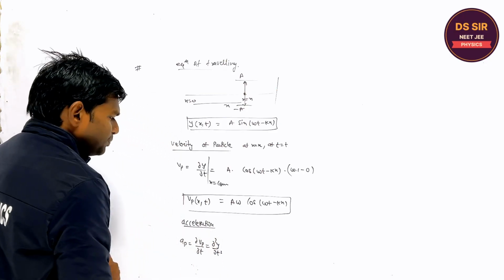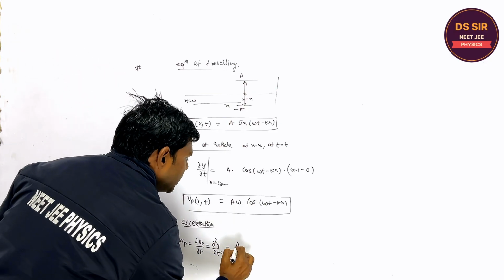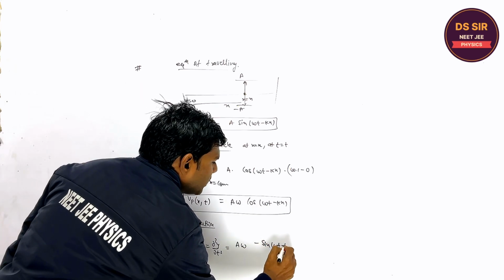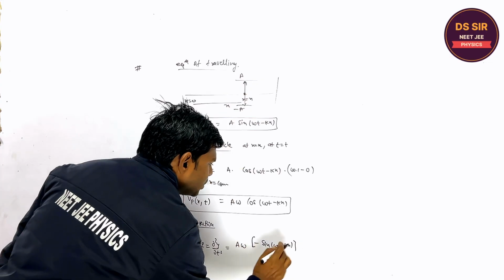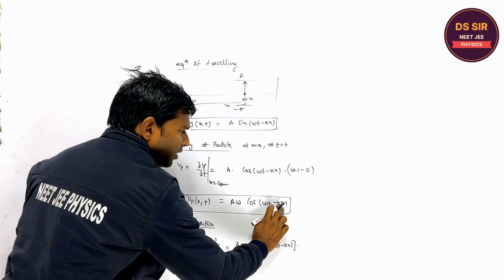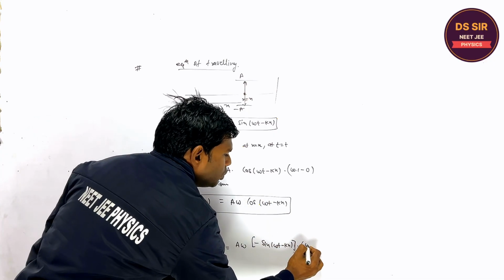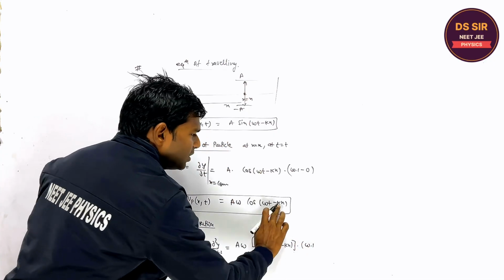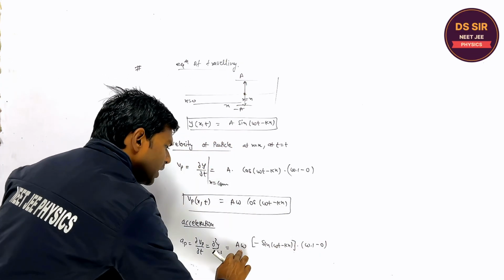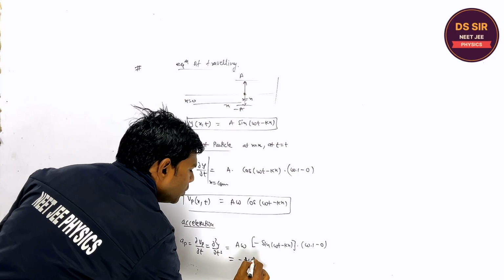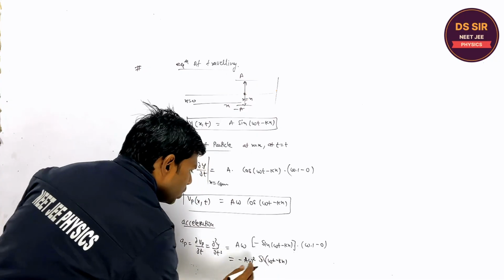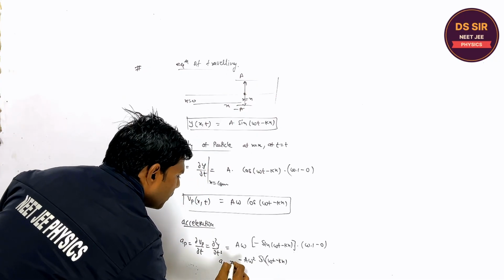Is it clear or not? So again, if you want to differentiate a omega cos, what is the differentiation of cos? Minus sine omega t minus kx. This is the differentiation, all right, into differentiation of this expression by chain rule, into omega into 1, t differentiation is 1 and x differentiation is 0. So this is omega only. So it is minus a omega square sine omega t minus kx. So this is the acceleration of the particle p.